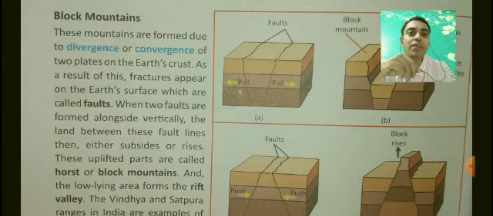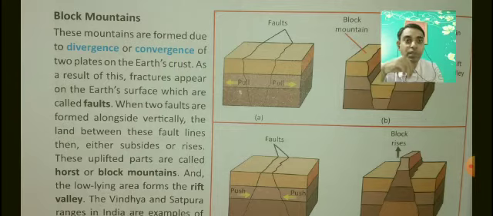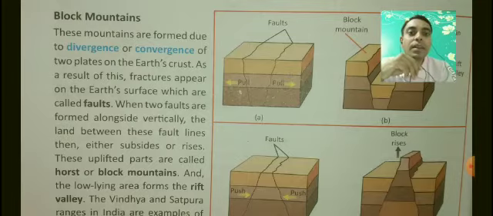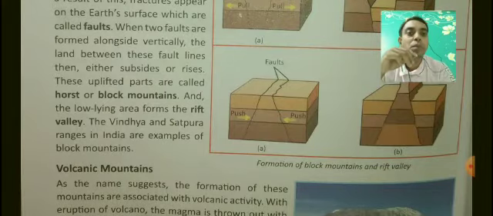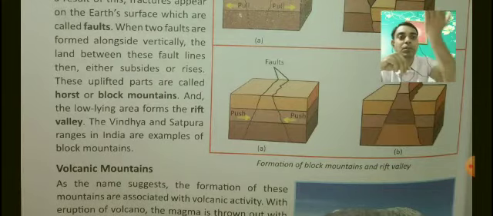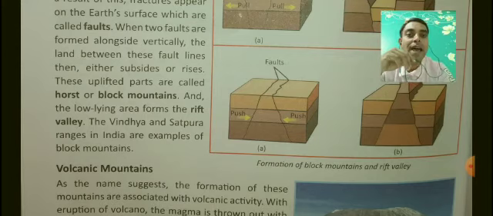When two faults are formed alongside vertically, like this, the land between these fault lines either subsides, meaning goes down, or rises. Okay, these uplifted parts are called horst or block mountains, and the low lying area forms the rift valley. We have examples also. The Vindhya and Satpura ranges in India are examples of block mountains.